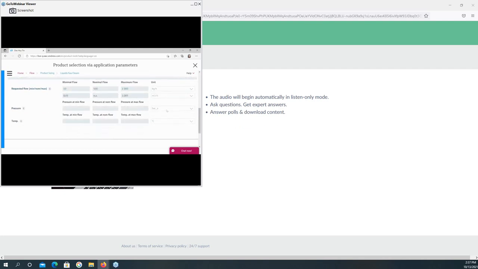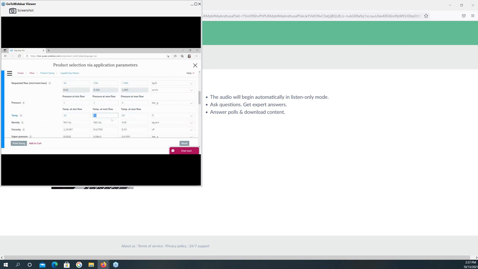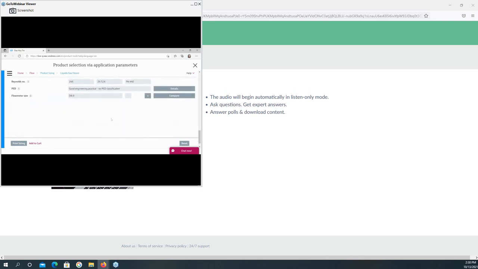And for the pressures, I choose the unit to be bar gauge, and the minimal pressure is 1 bar, the maximum is 4, and the nominal to be 2. The temperature I can type in. For example, maximum temperature is 80, the minimum is 10, and the nominal to be 40. After I enter the process data, the page will propose the proper flow meter size to be DN8.